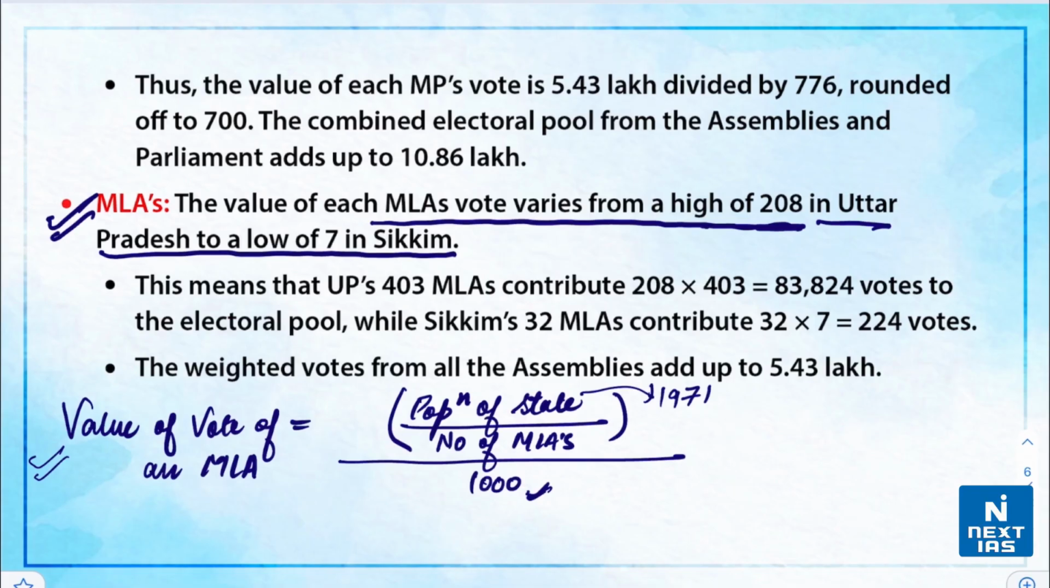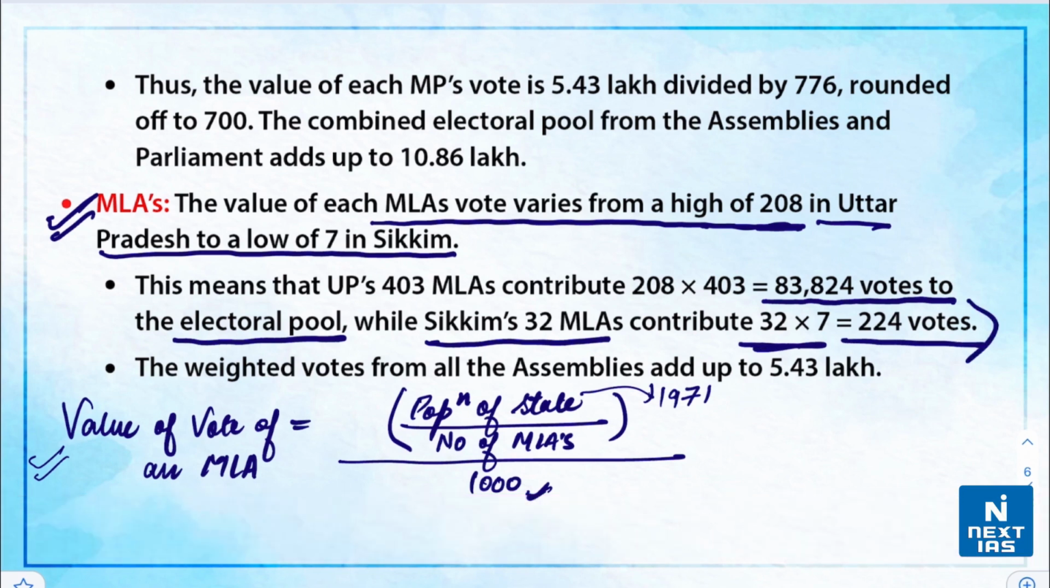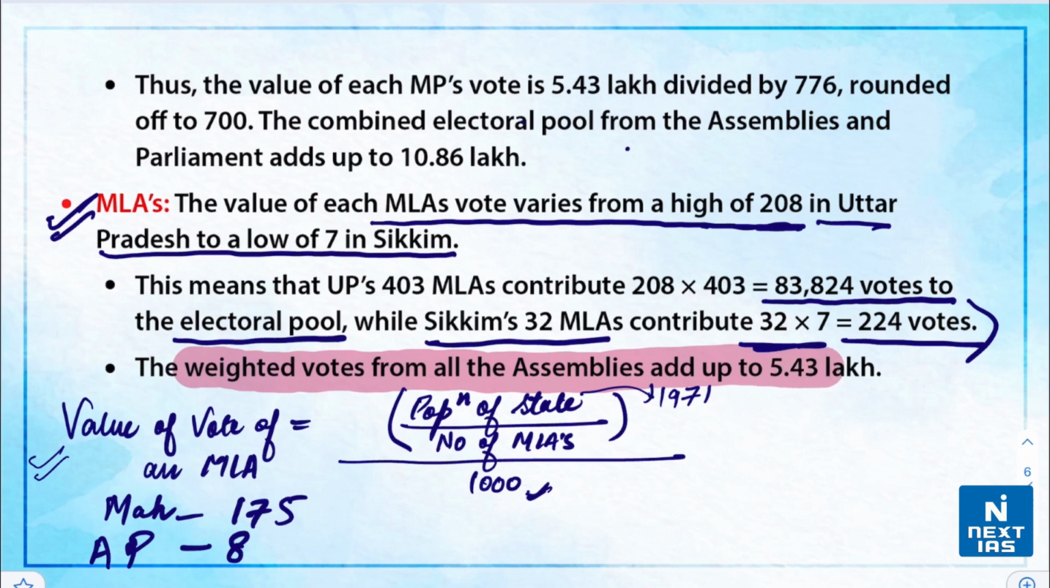So this means that UP's 403 MLAs contribute around 83,824 votes to the electoral pool. While, for example, Sikkim has 32 MLAs and they contribute 32 into 7, that is 224 votes. Similarly, the value of vote of an MLA for Maharashtra is 175, and for Arunachal Pradesh it is 8. So now we can say that the weighted votes from all the assemblies add up to 5.43 lakh. To be precise, this number stands at 5,43,231. That is the weighted votes from all the assemblies in India.